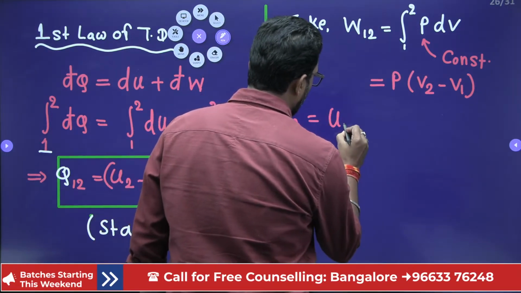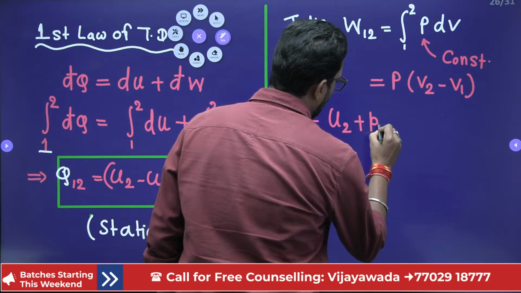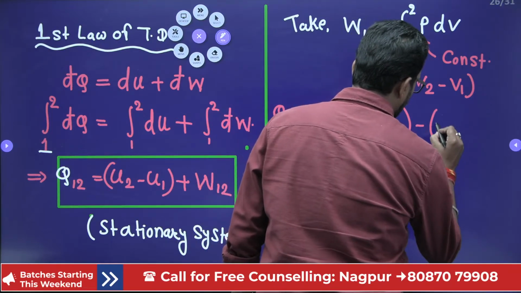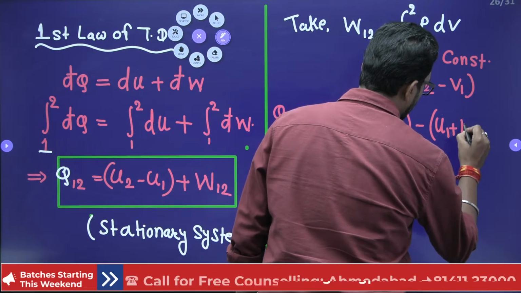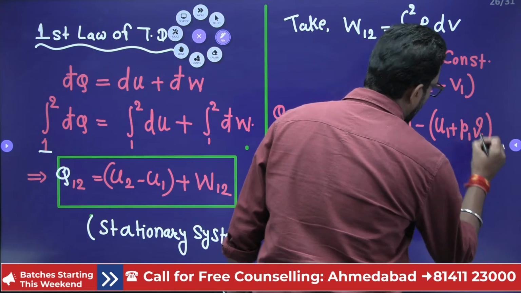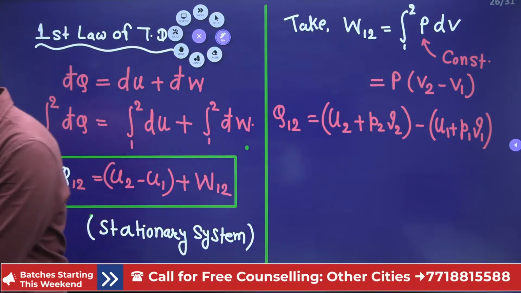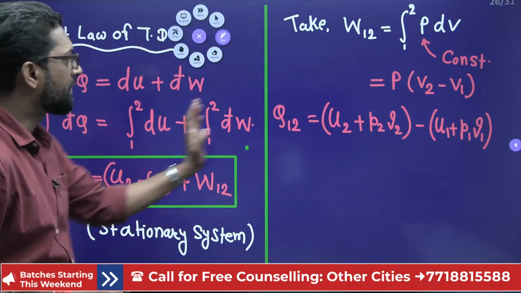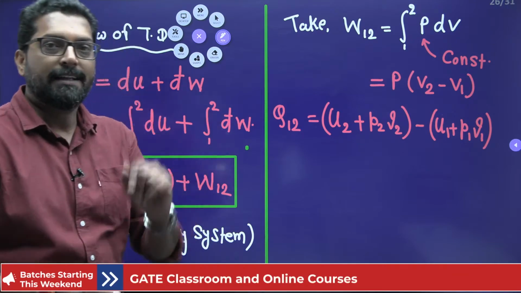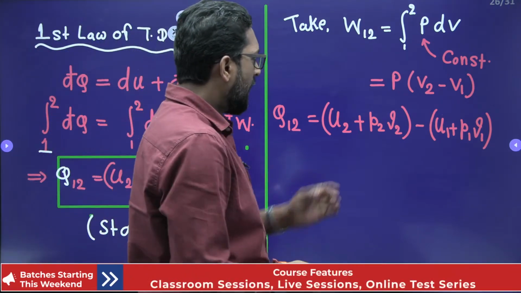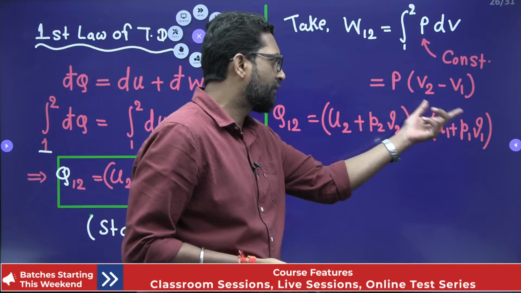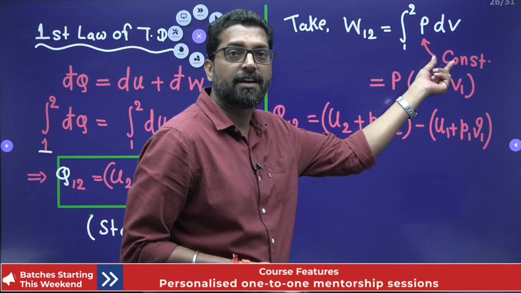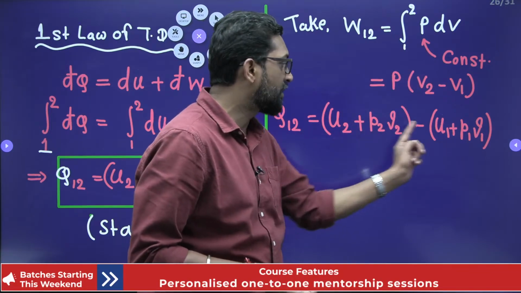So this is (U2 plus P2 V2) minus (U1 plus P1 V1). It is right? Rearranging, we are doing nothing; we are just rearranging. Put this value inside this equation and rearrange it. See, my dear, we are comfortable to rearrange it when there is a constant pressure. If there is no constant pressure, then we cannot write like that.